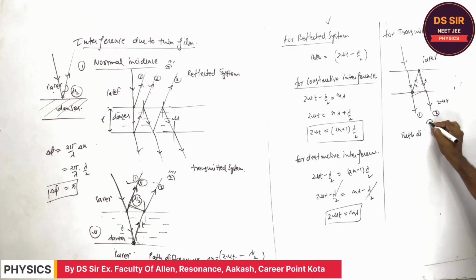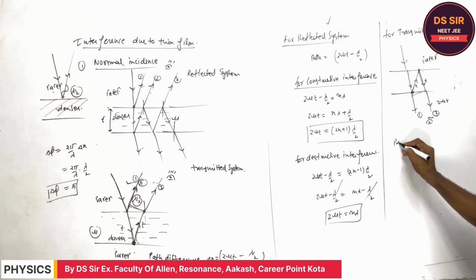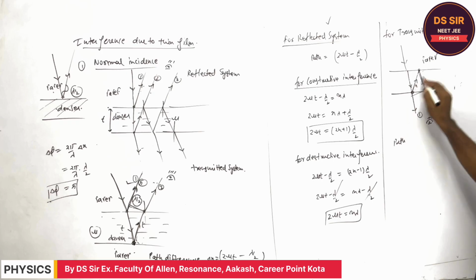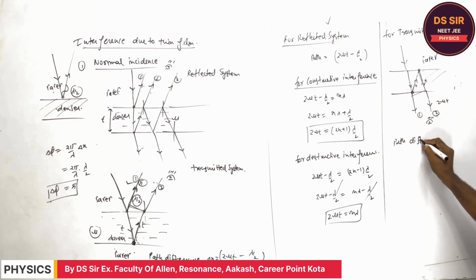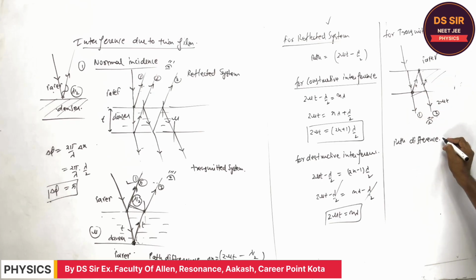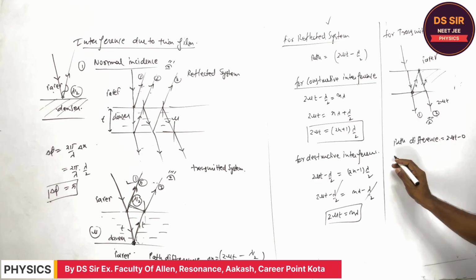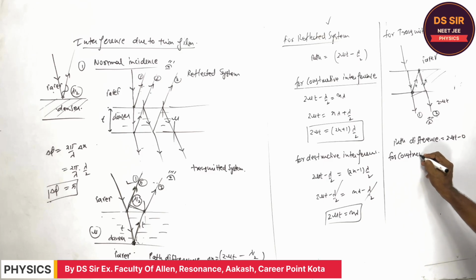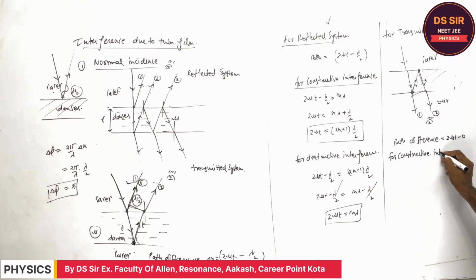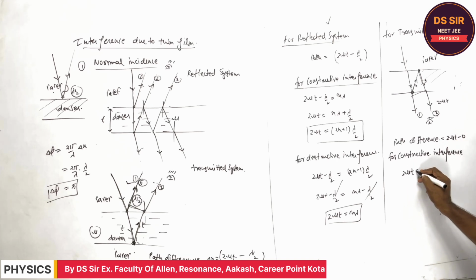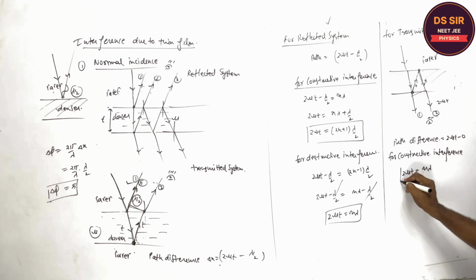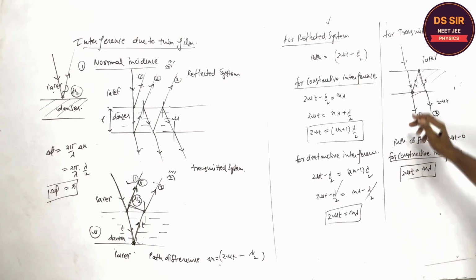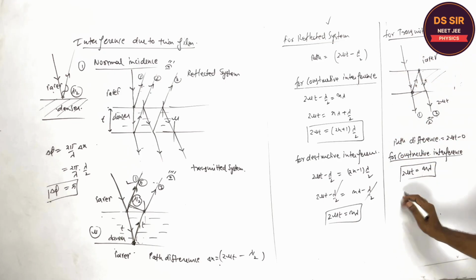Path difference, you are looking from the other side of the medium, right? This is the path difference. What is the path difference, you will say? It is equal to 2 mu T minus 0. So for constructive interference, the path difference 2 mu T must be equal to n lambda. Is it clear or not? For the transmitted system, we are talking.